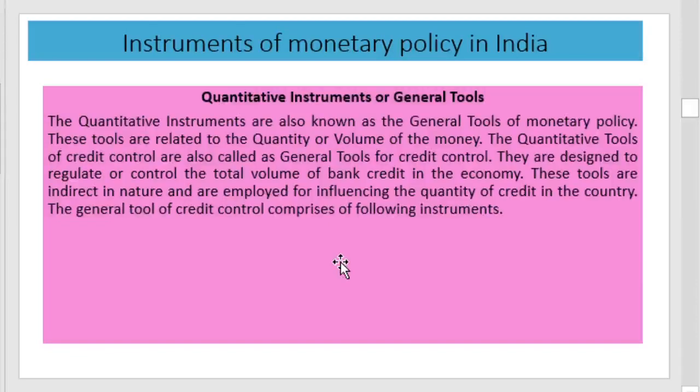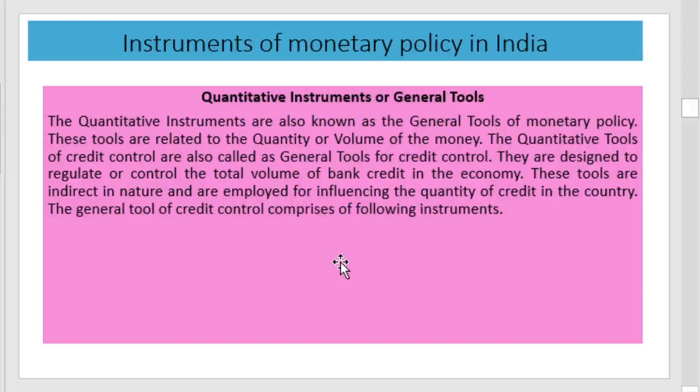Then, what is a quantitative instrument? Quantitative instruments are also known as general tools. These are the general tools of monetary policy. These tools are mainly used to control the volume of money in the economy. They are designed to control the total volume of bank credit in the economy, and they are indirect in nature and are employed for influencing the quantity of credit in the economy.